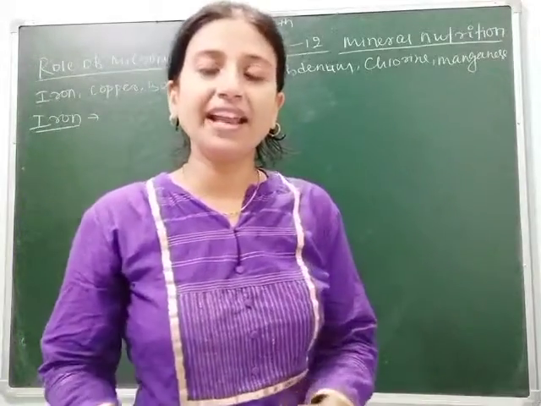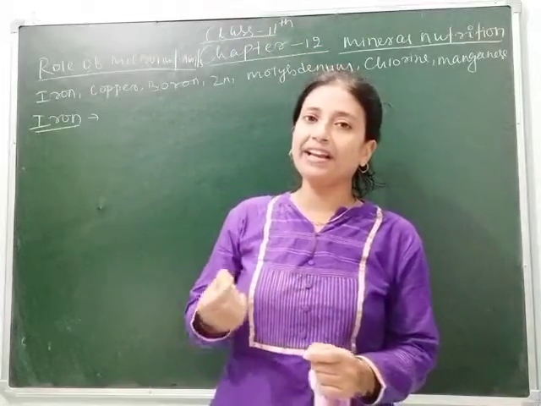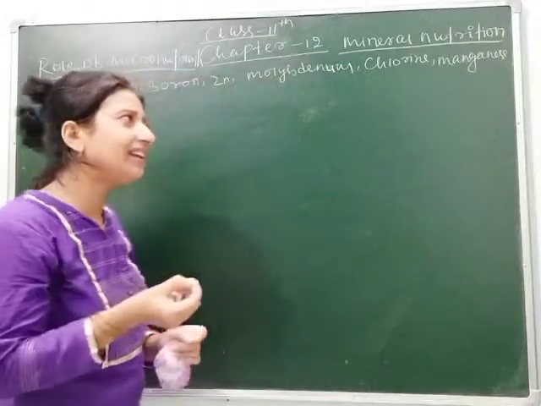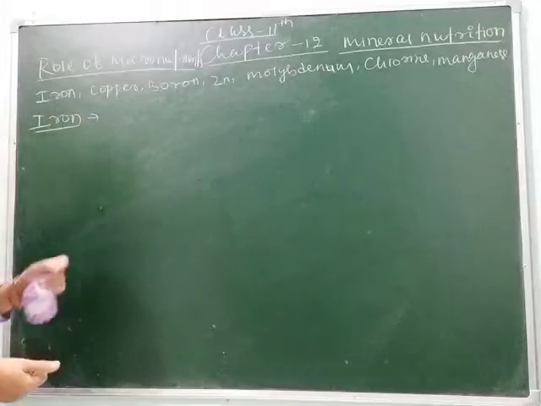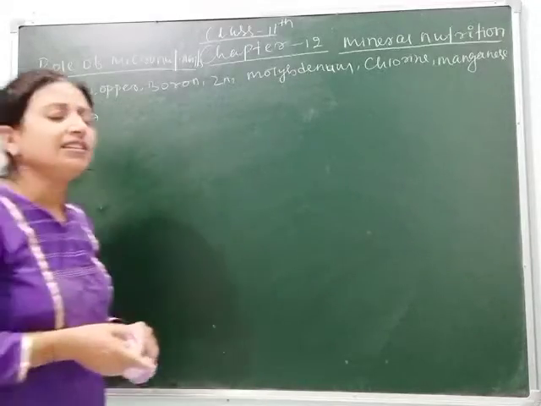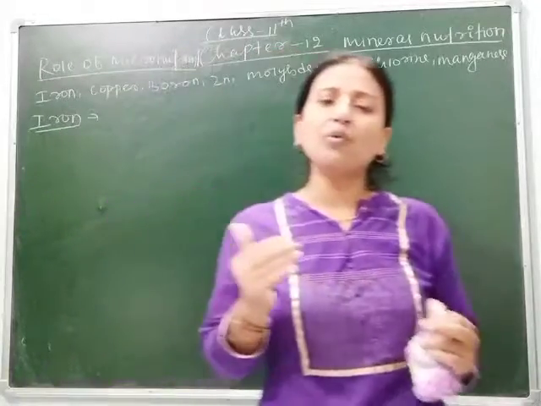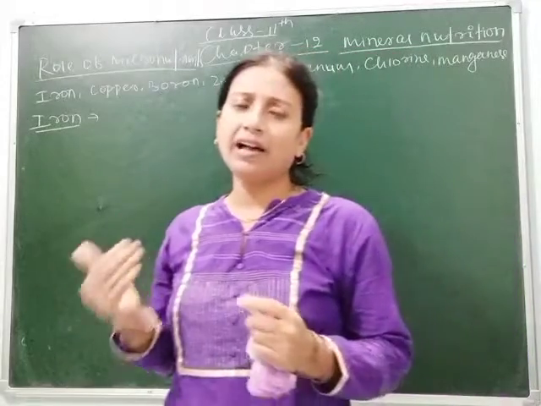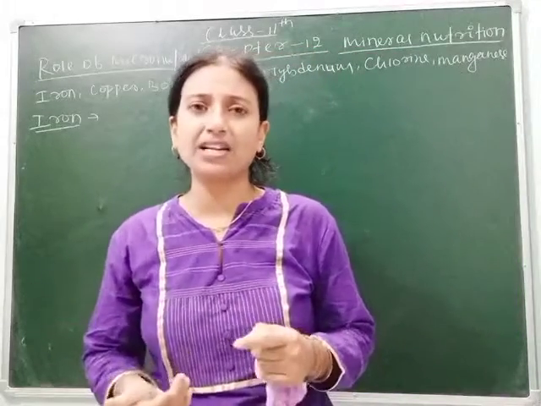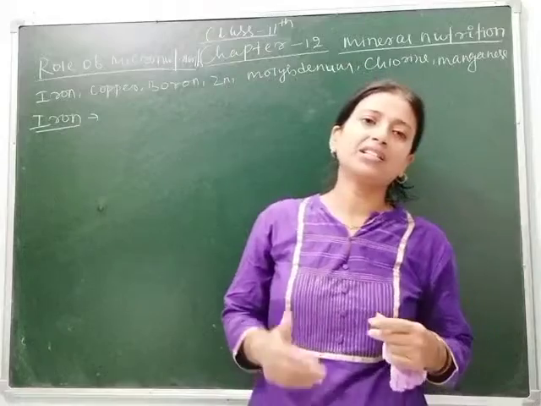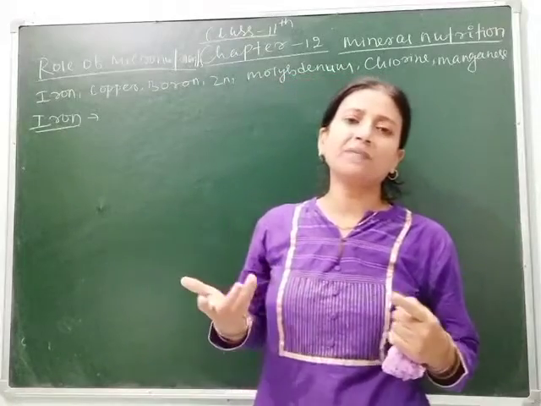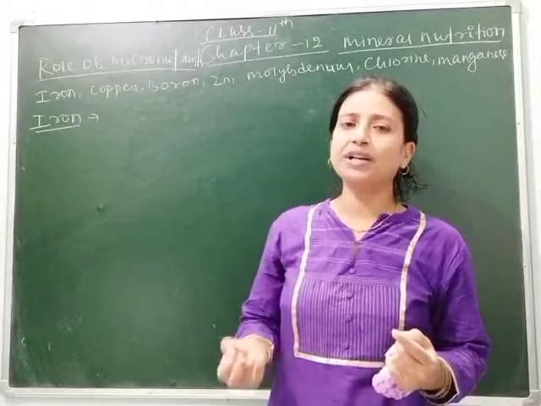You know that when any element is required in a less amount or a very less amount, that is called a micronutrient, and the micronutrient has an important role as it helps in the different processes in plants. Like in case of human beings, we need some food in large amount and some food in small amount.